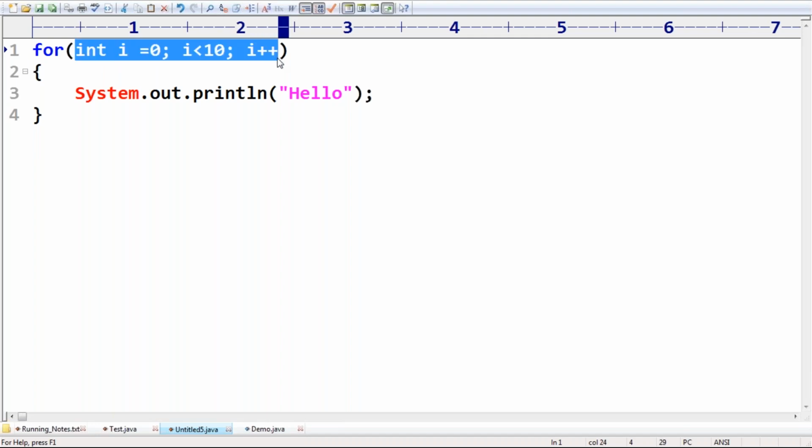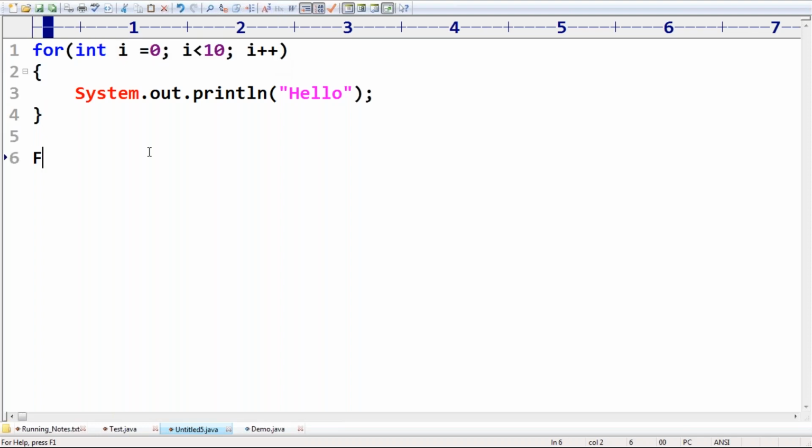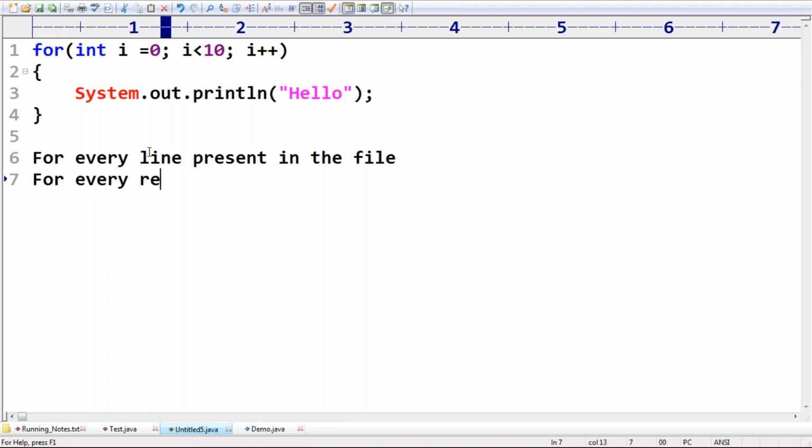If we know the number of iterations in advance, then it is better to go for a for loop. But if we don't know the number of iterations in advance, for example for every line present in the file, or for every record present in the result set, maybe a database concept, rs.next, while rs.next.